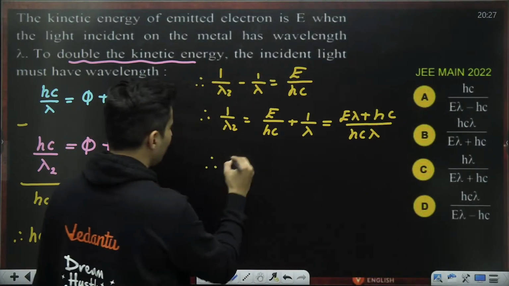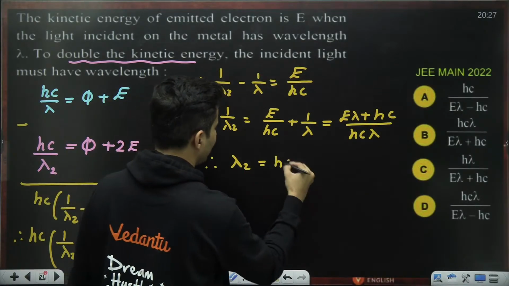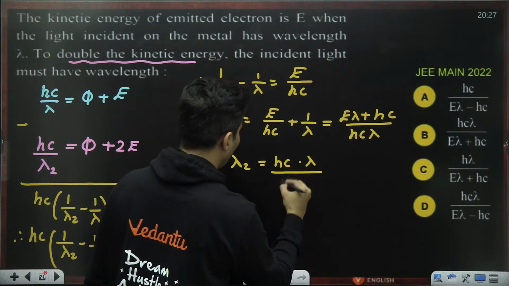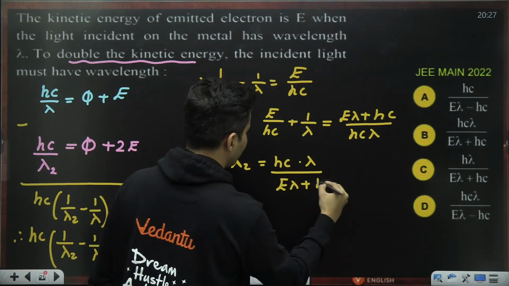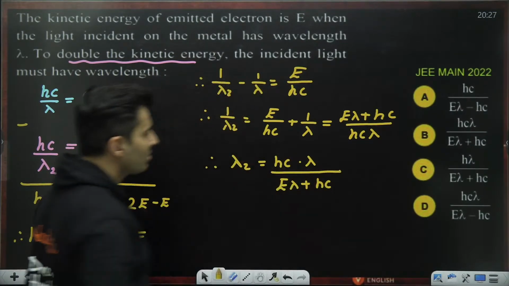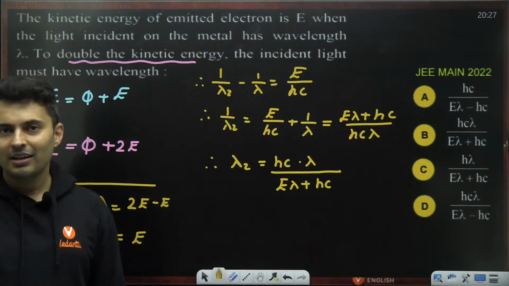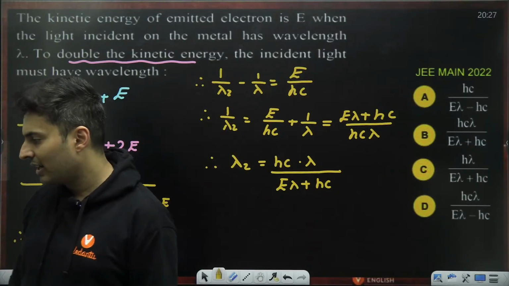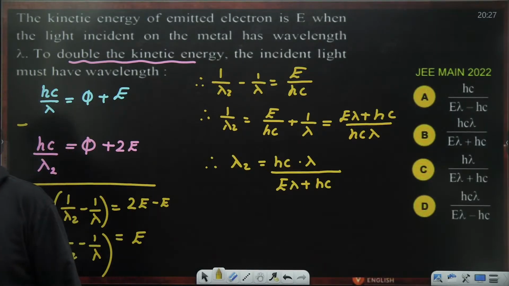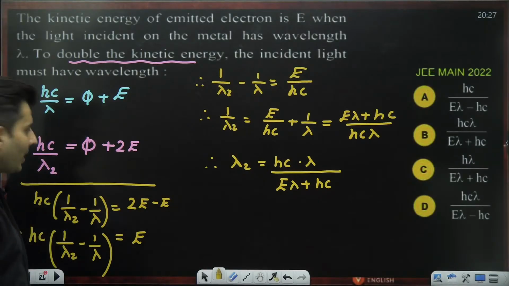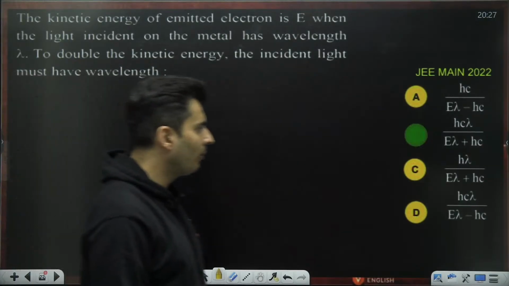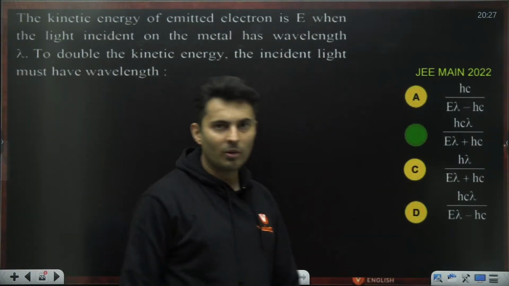Flip it up. So you will get lambda 2 as HC into lambda divided by E lambda plus HC. That's it. So there is one option like that. Can you see? We have just played around with it and we have got it. Which option is there like that? Yep, very good. Option B for IIT Bombay.